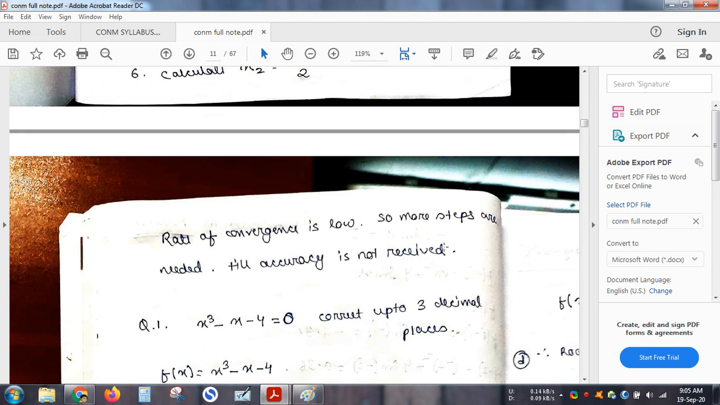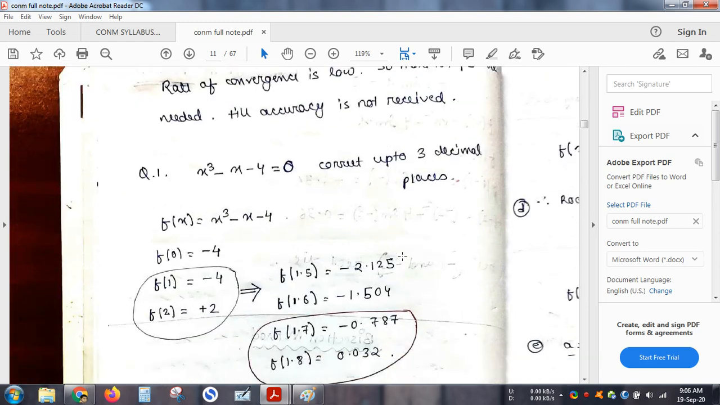Error in the sense that, suppose I ask you to find up to 3 decimal places. If 2 consecutive numbers have the same 3 decimal places, in that case we will stop the iteration. So let's see this with an example: x cube minus x minus 4 equals 0 up to 3 decimal places, isn't it? So f of 0 is minus 4, f of 1 is minus 4, f of 2 is plus 2. So my root lies between 1 and 2.